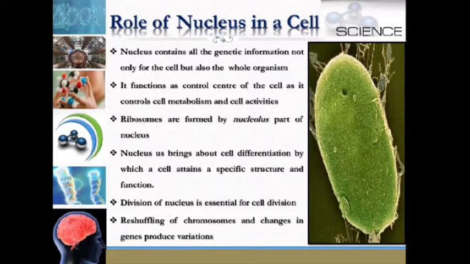Nucleus brings about cell differentiation by which a cell attains a specific structure and function. Division of the nucleus is essential for cell division. Reshuffling of chromosomes and changes in genes produce variations.